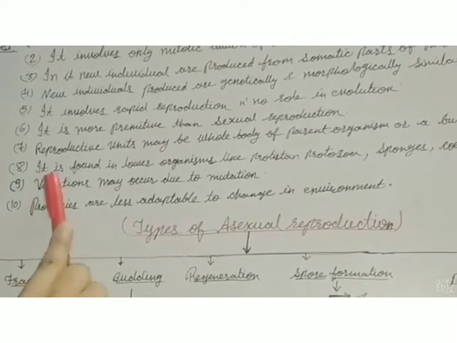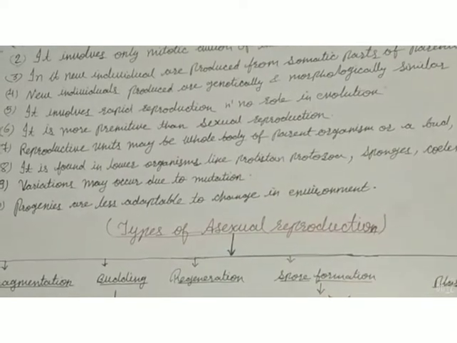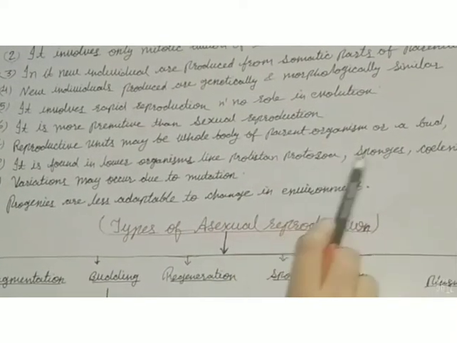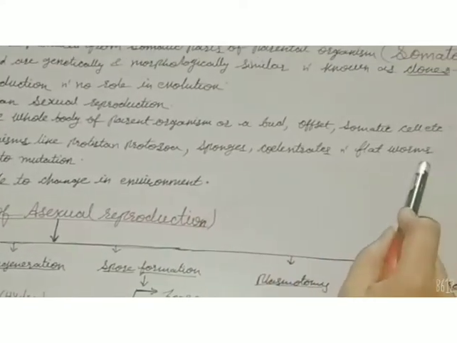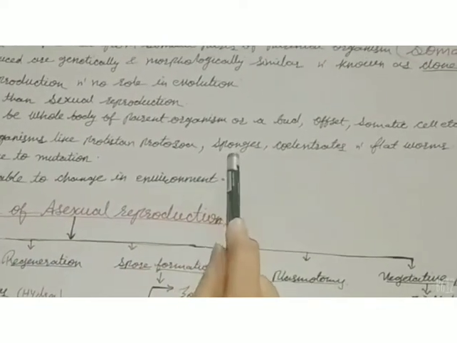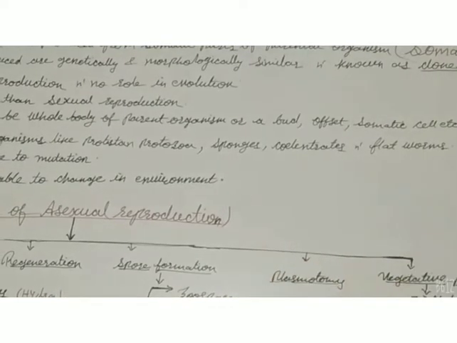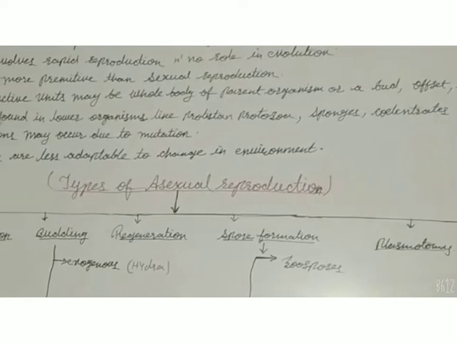Another point, it is found in lower organisms. As I told you, it takes place only in some primitive organisms such as protozoans, sponges, cnidarians and flatworms. So it is very common in protozoa such as amoeba, sponges, hydra, yeast and planaria. These are some examples of these common groups.